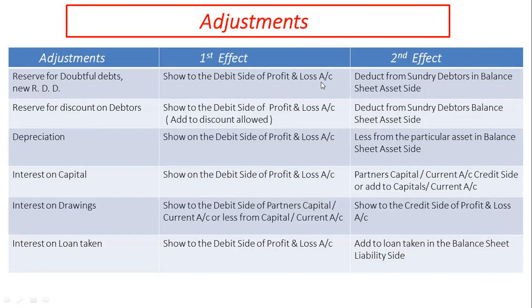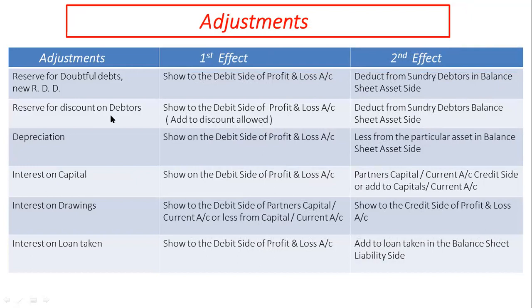If new RDD is more than the old RDD or trial balance RDD, then it is shown on the debit side of profit and loss account as new minus old. Second effect of new RDD would be deduction from debtors in balance sheet asset side.